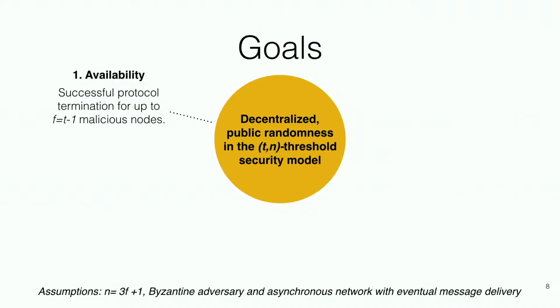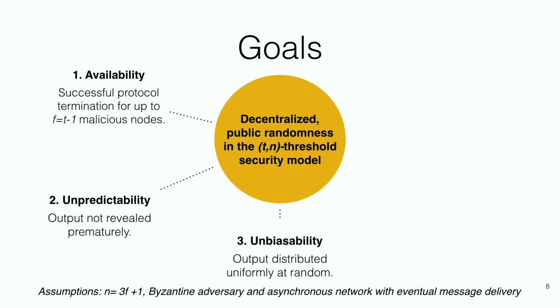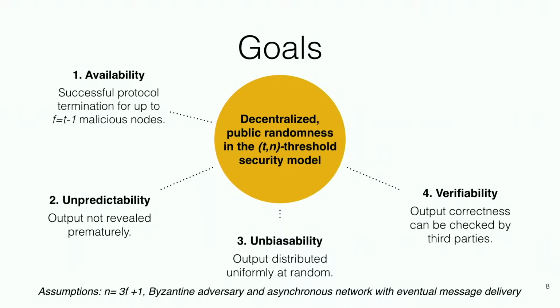We had 5 specific goals in mind. First, we wanted availability. We wanted to ensure that we can successfully complete the protocol even in the presence of faulty nodes. Unpredictability is needed to ensure that the output is not revealed prematurely. We wanted to be able to tell exactly when parties will receive randomness. Unbiasability: we want the output to be distributed uniformly at random. Verifiability is extremely important to public randomness. We want everyone, not only those participating in the protocol, to be able to check the randomness. And lastly, scalability. We wanted to run the protocol with potentially hundreds of participants.